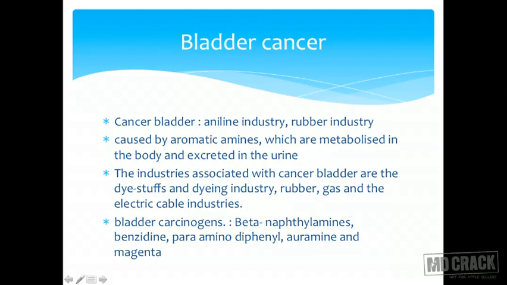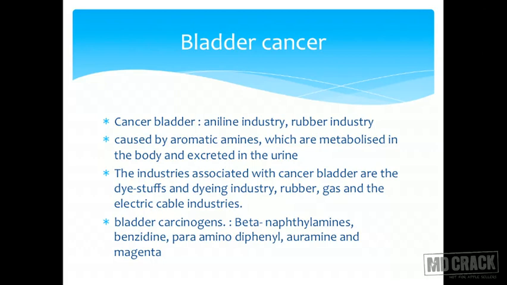Cancer bladder is seen in the aniline industry and rubber industry. It is caused by aromatic amines which are metabolized in the body and excreted in the urine. And where is the urine stored? The urine is stored in the bladder. These are carcinogens. Those carcinogens get enough time with the bladder. They mutate the transitional epithelium of the bladder and voila, you have a bladder cancer.